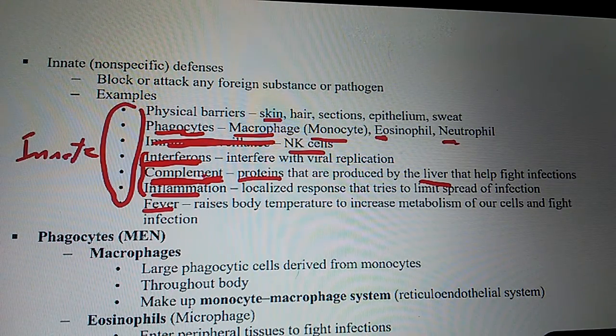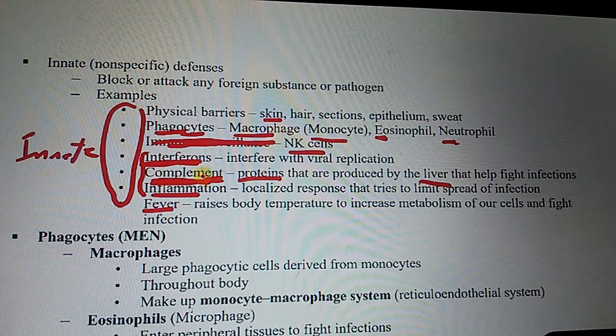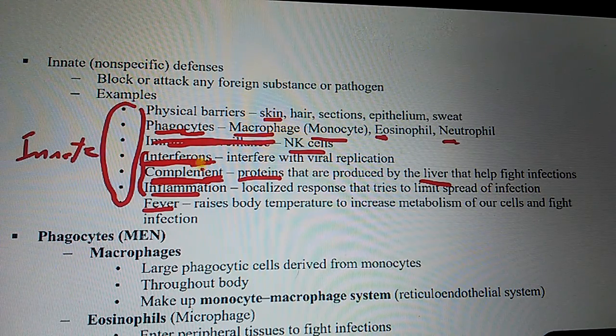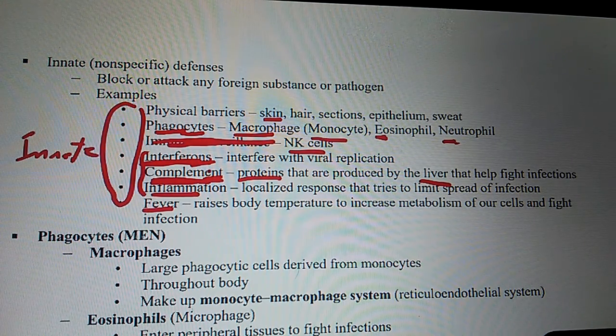Interferons. What is the name of the protein that interferes with viral replication? Interferons. Name for me a chemical that is responsible for blocking viral replication. Interferons. All I did was change the words, guys. It's the same thing. Interfere, block. Same thing. Interfere or block is the same thing.